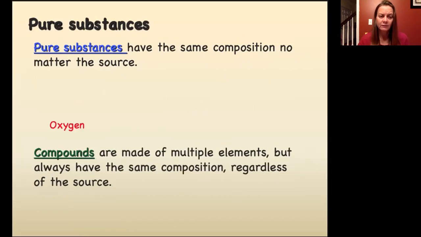Oops, my slide's a little out of order here. So things like pure water or propane. So notice that when we talked about mixtures, we talked about natural gas being a mixture. Propane, on the other hand, is a pure substance. It is a compound. Natural gas is made up of propane and several other alkanes like butane.